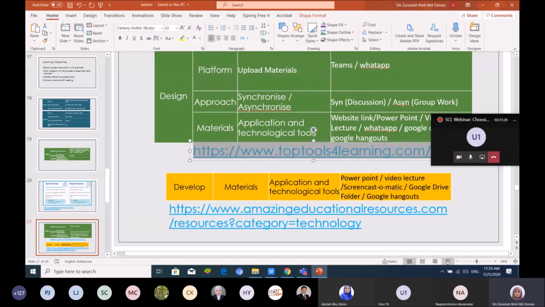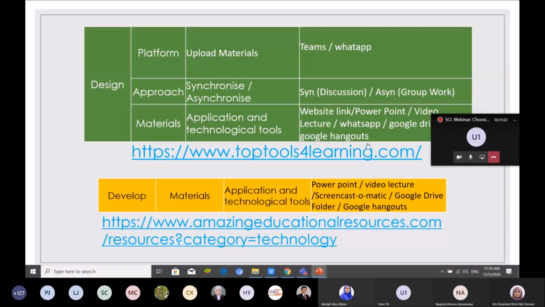Develop. Develop material. We have application and technological tools: PowerPoint, video lecture, screencast, Screencast-O-Matic, Google Drive folder, Google Hangouts. Develop means you need to create the material. For example, PowerPoint, you need to do the PowerPoint. Students cannot do the content of the PowerPoint. And then video lecture, you need to do it by yourself. Screencast using an application, Screencast-O-Matic, because it's free and it's 15 minutes.